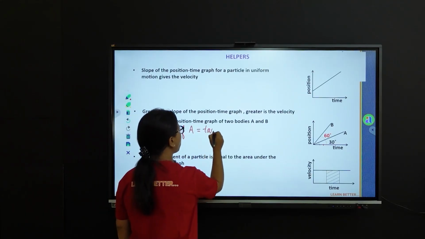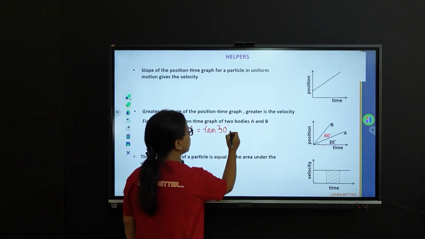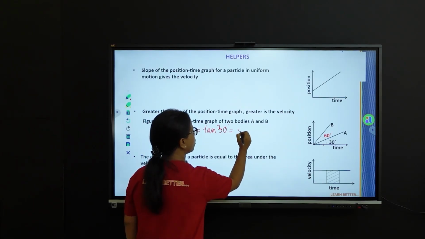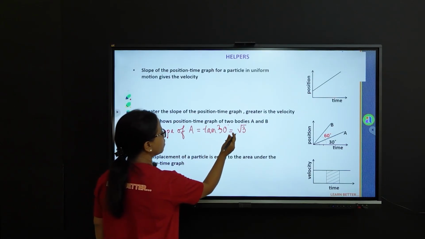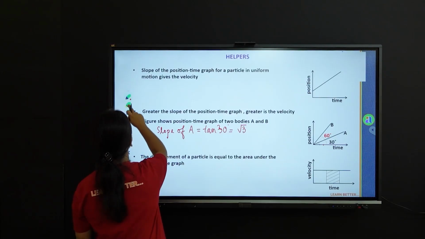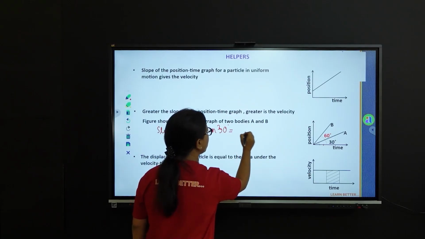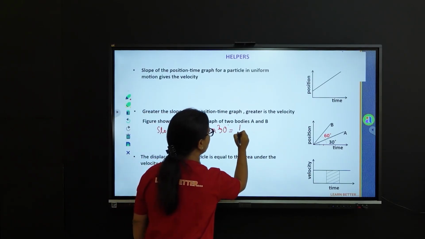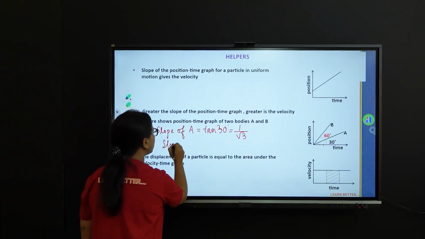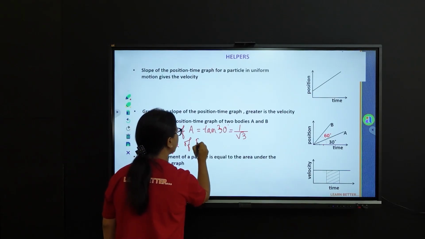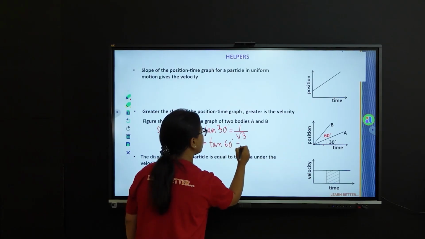It's given by tan of the angle, that is tan 30. Now tan 30 is... let me make a change to this, tan 30 is 1 by root 3. Sorry for this. Now similarly we find out the slope of B, which is tan of 60 degree, which is root 3.